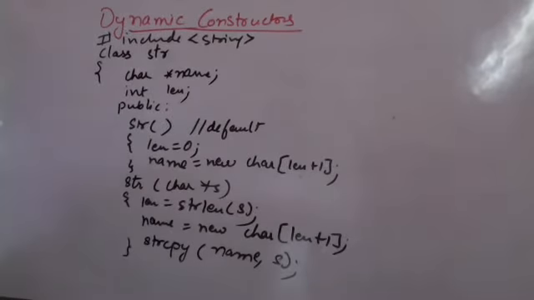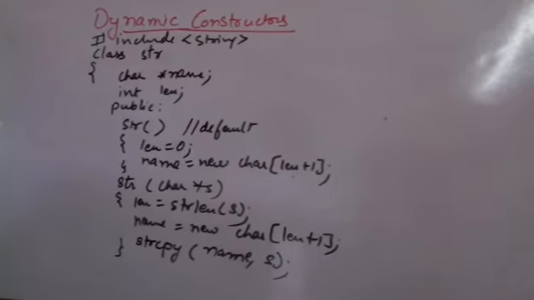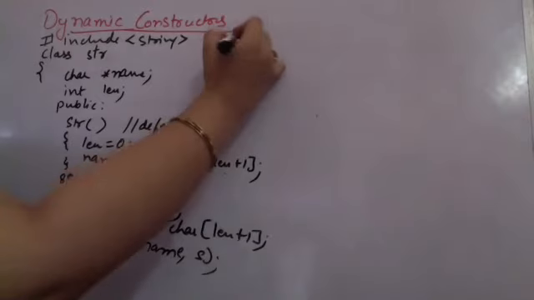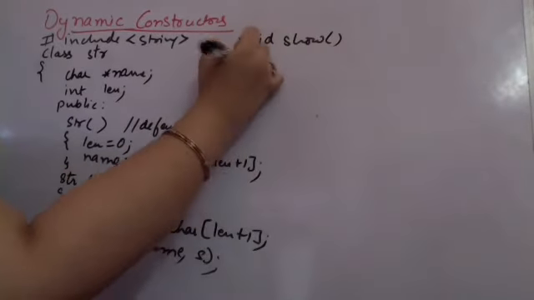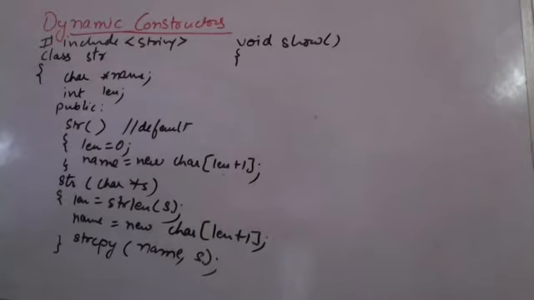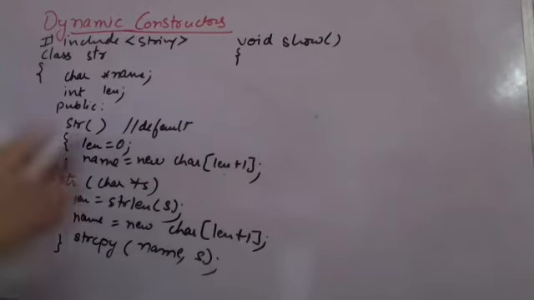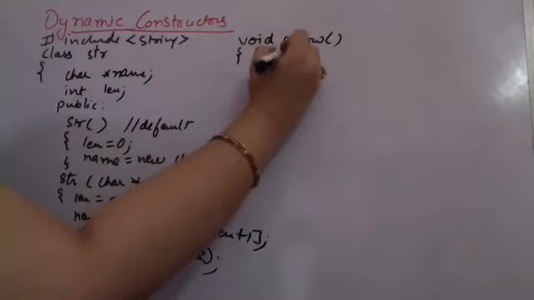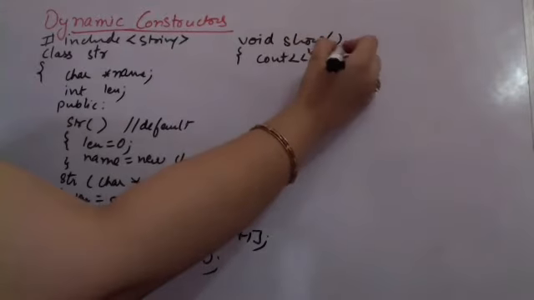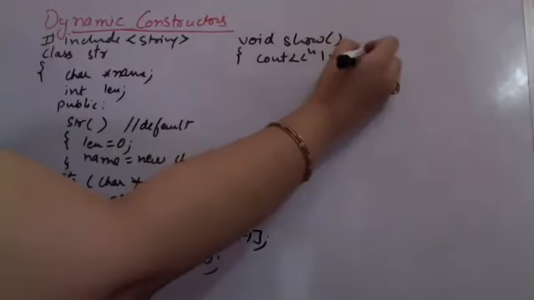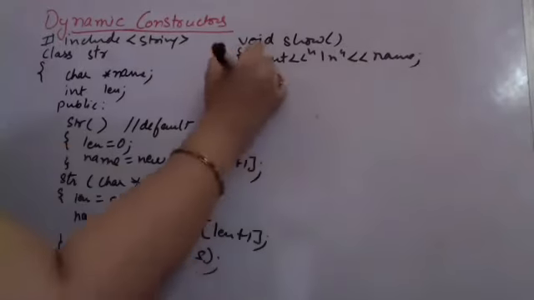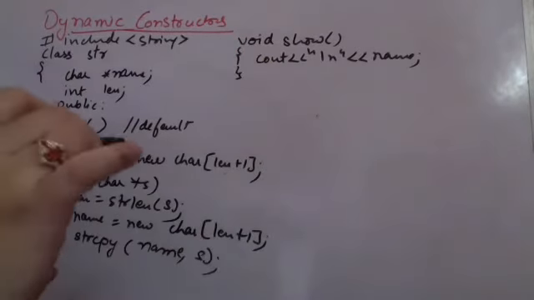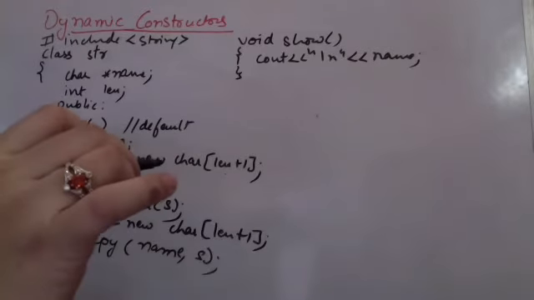This is what my particular constructor is doing. I might be having other functions in the class. Supposedly, I'm just taking an example. I have a void show to display the name, whatever name I might be having. So here I am displaying the name. Having no argument, I simply cout the name in a new line. So I am printing my name here. As simple as that. This is all my void show is doing, and it is doing nothing else.